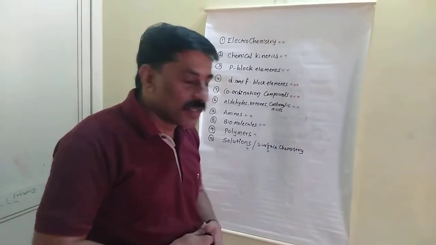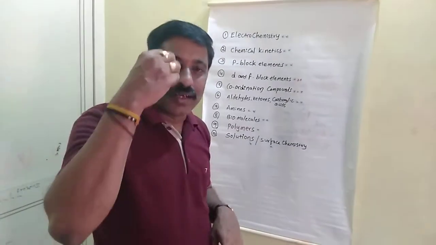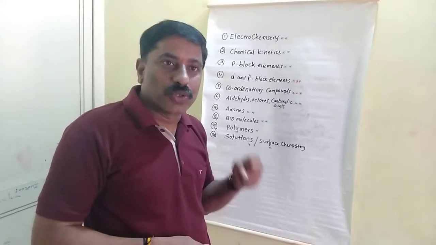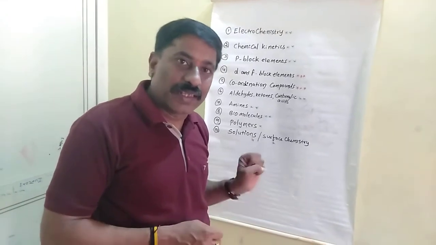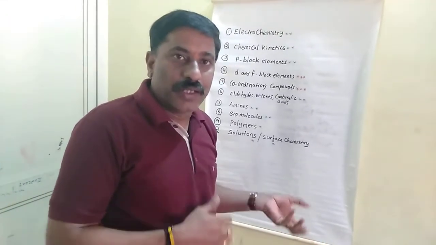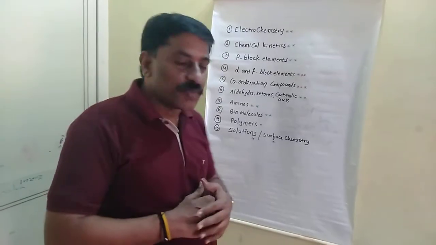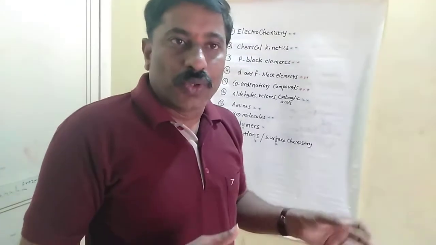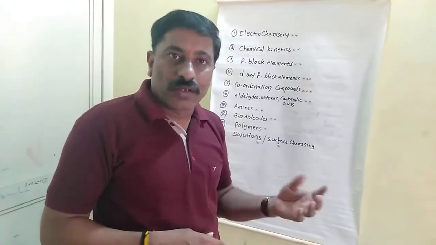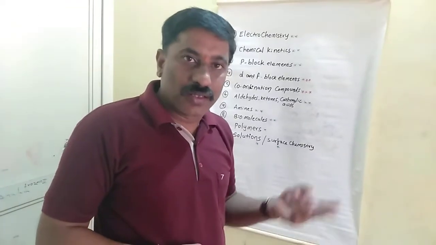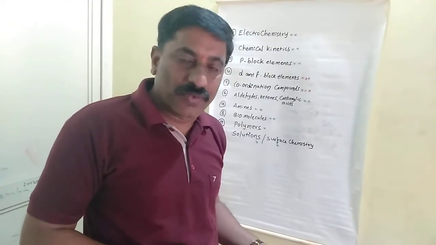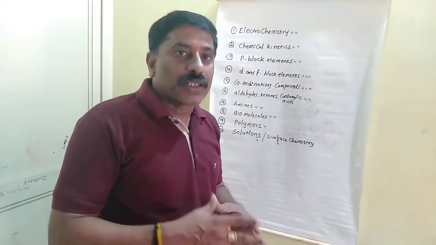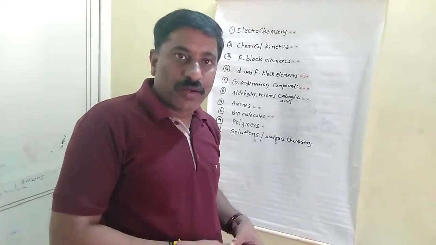Finally, solutions and surface chemistry. Surface chemistry is a theoretical lesson, so prepare that totally, only theory. Prepare it logically. In solutions we have 2 or 3 important topics. One main one is Henry's law and its application, or Raoult's law and its applications. After that, second topic is colligative properties.